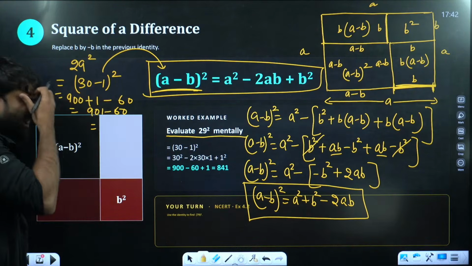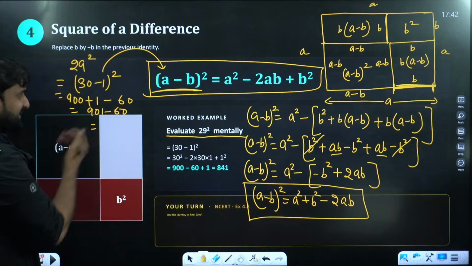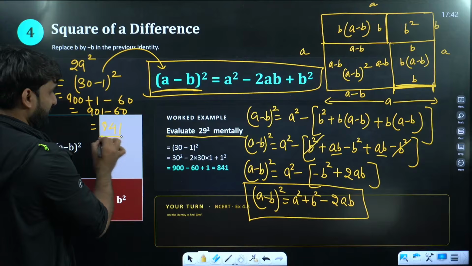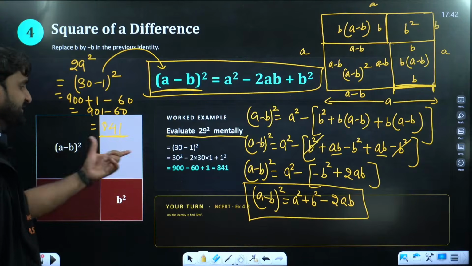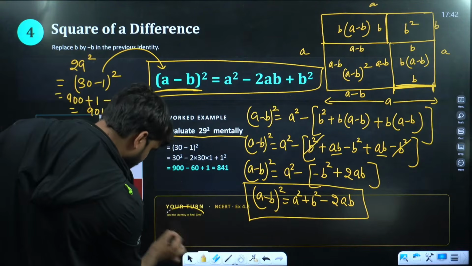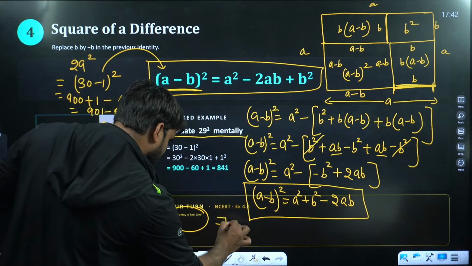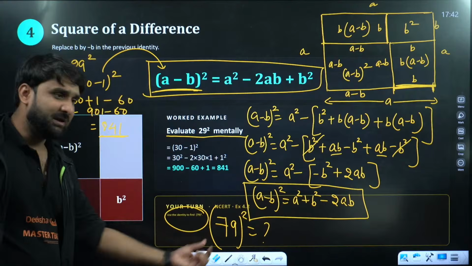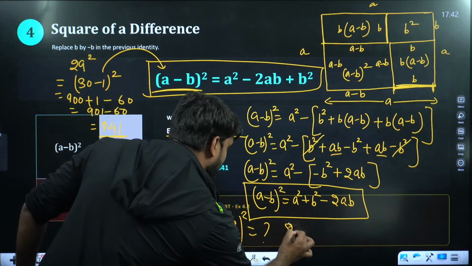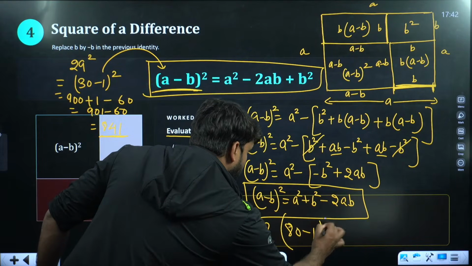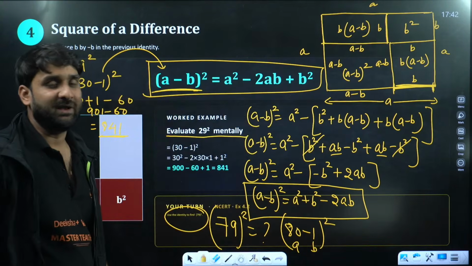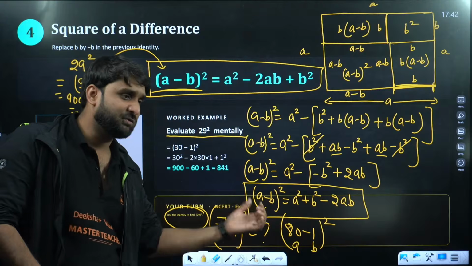You can calculate even in mind. So 901 minus 60 will be what? 841 is the correct answer. This is the answer. Now your turn. This question is 79 square. Find out the value of 79 square. My dear, 79 square can be written as (80 minus 1) whole square. Now this is A and this is B. This is (A minus B) whole square. 80 square is 6400 minus 2 times 80 plus 1 square. We can solve.